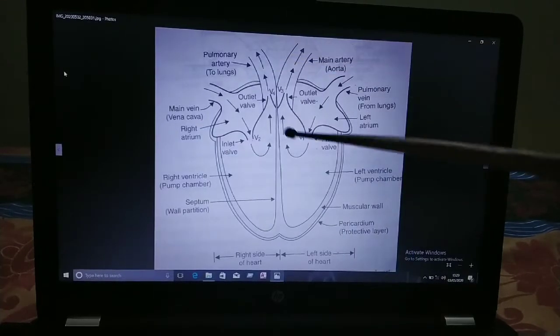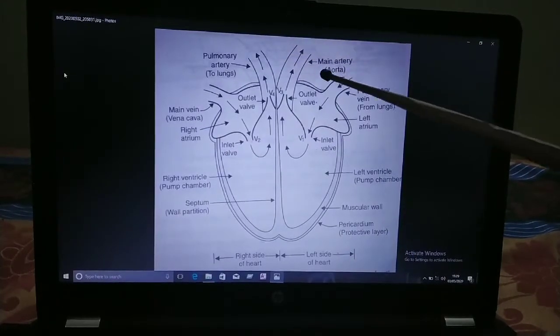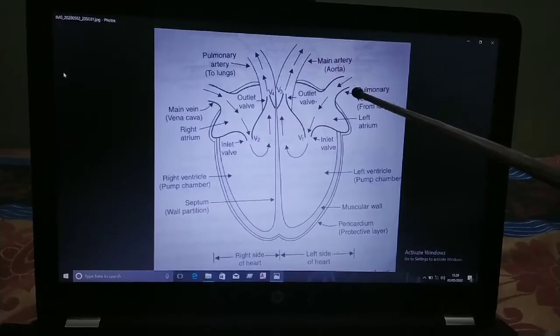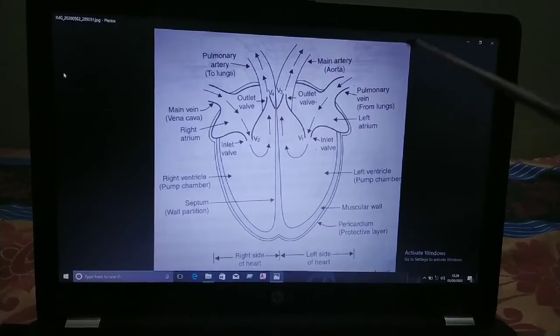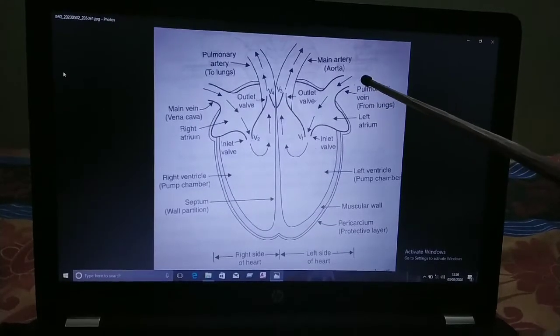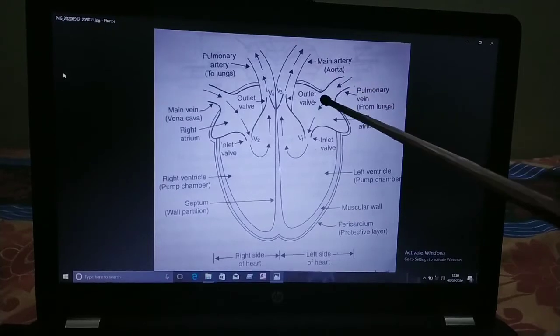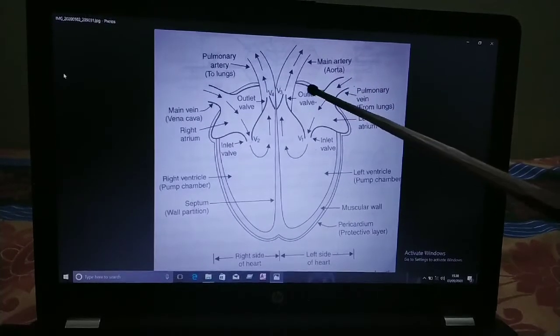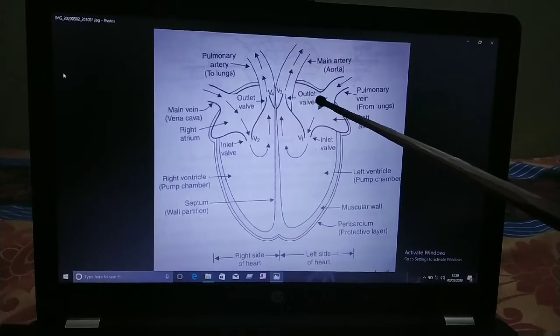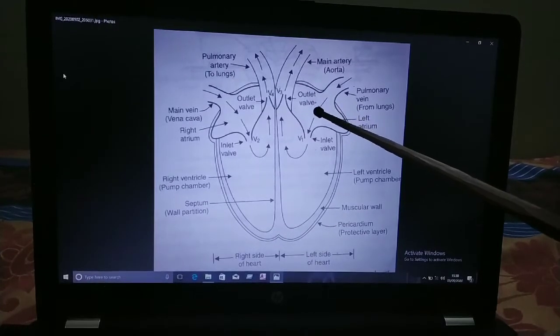You can see from this diagram. First, pure blood from the lungs enters into the left atrium.